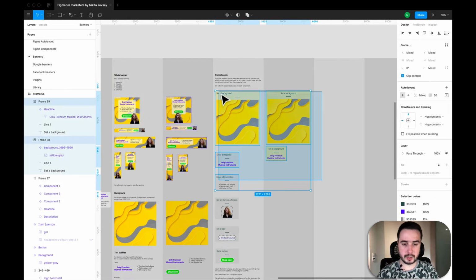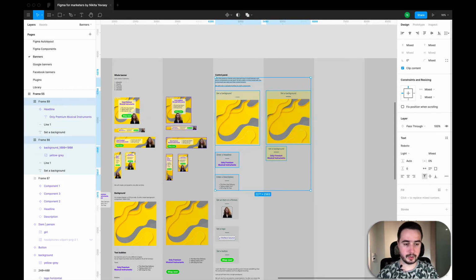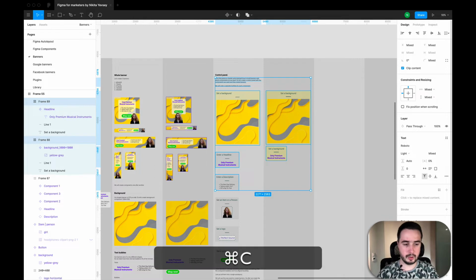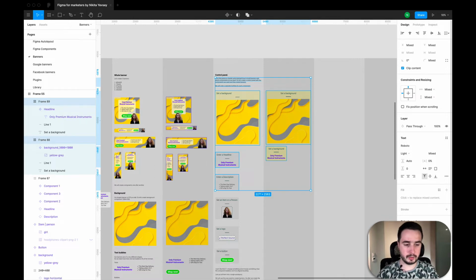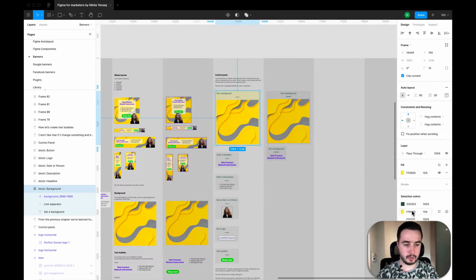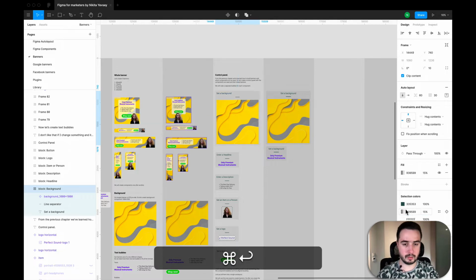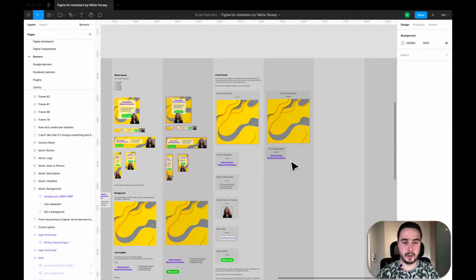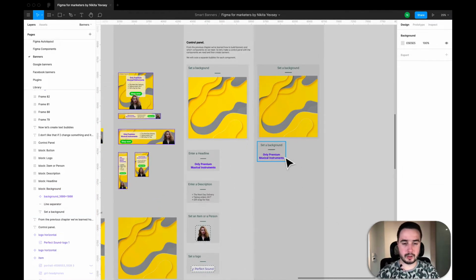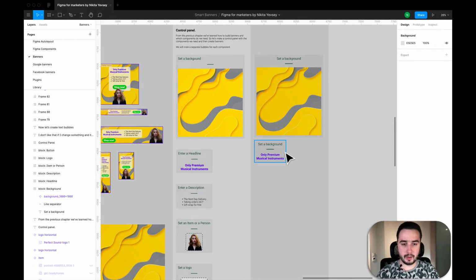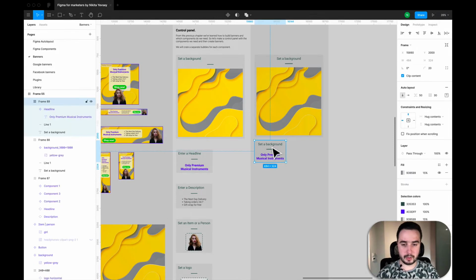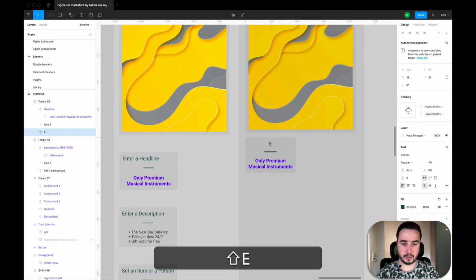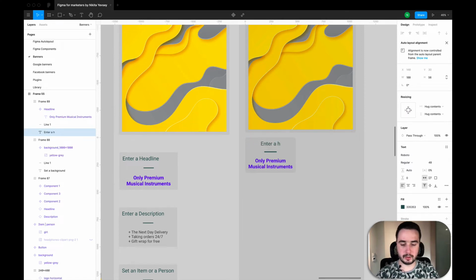Okay, I will set all the backgrounds to this color with 15%. Okay, like this. It looks better than that yellow color. Set a background, and I will write enter a headline.